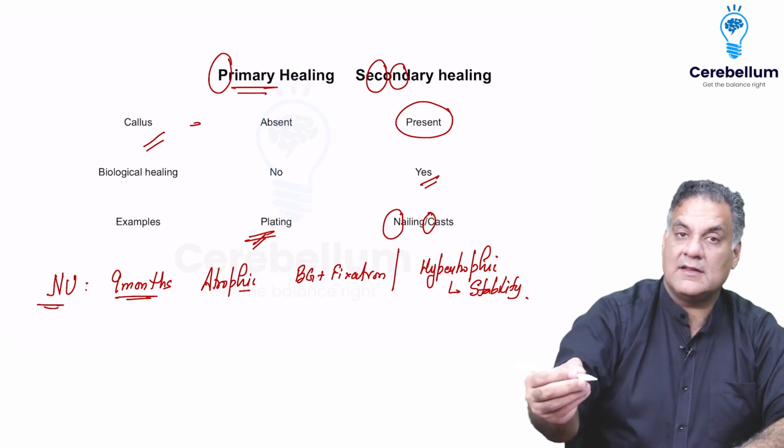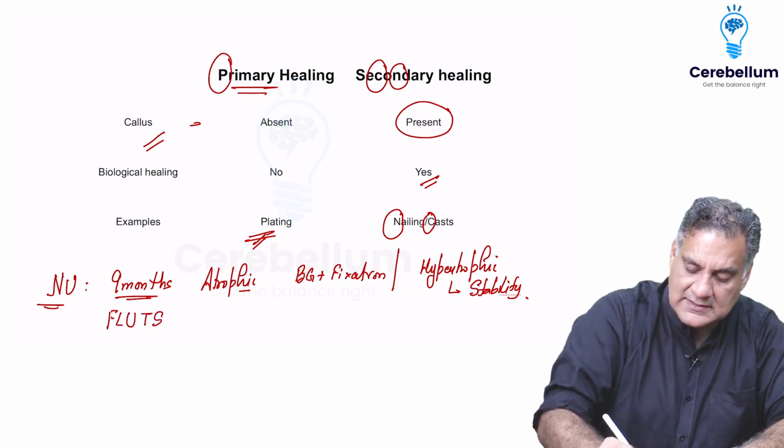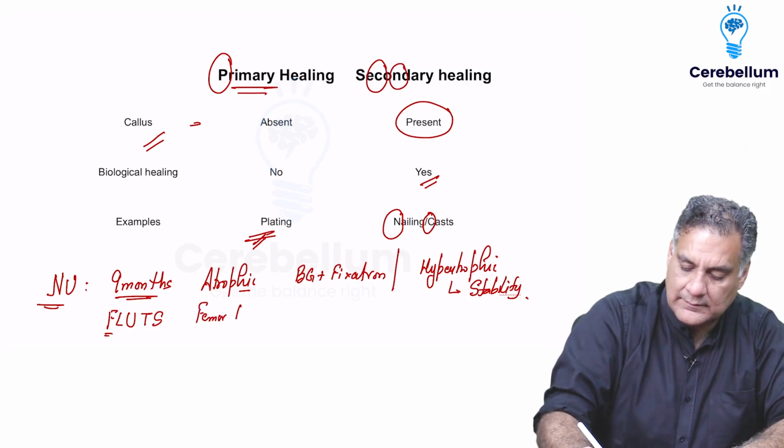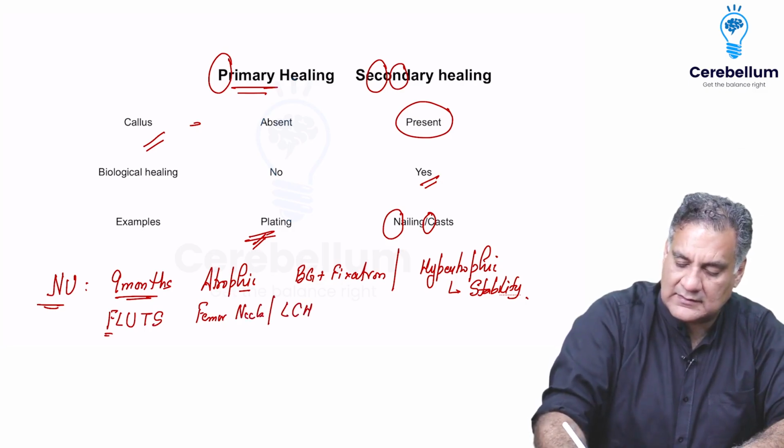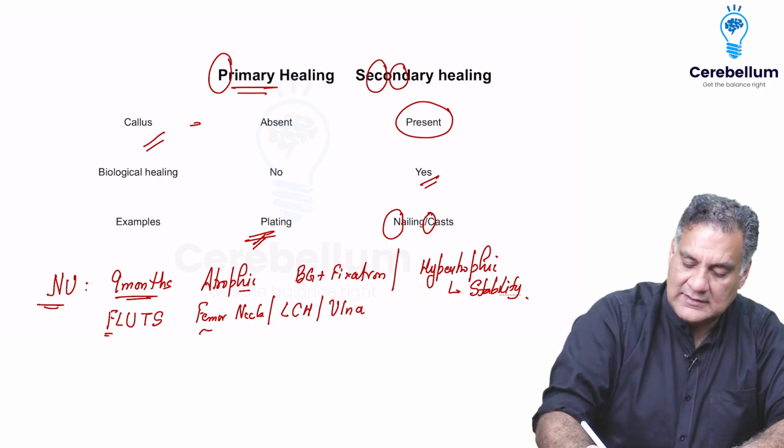What are the examples of non-union? F, L, U, T, S. What is F? Femur neck. It doesn't unite. What is L? Lateral condyle humerus. What is U? Ulna. What is T? Tibia or talus. What is scaphoid?